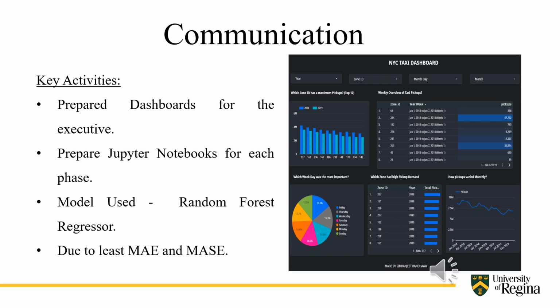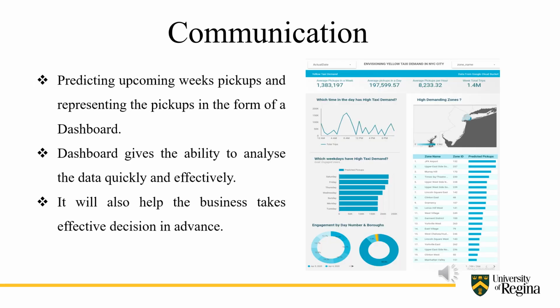I prepared some Jupyter notebooks for each phase that can be helpful for the analyst, and the model I used was random forest regressor due to its least MAE and MASE as calculated by me. On the right-hand side, there is a sample dashboard that showcases the trips in 2018 and 19. There is another dashboard that I prepared that showcases the weekly forecast demand in each and every zone of New York City. This will be helpful for the company in order to grow their revenue and to send the right number of taxis to the right location.